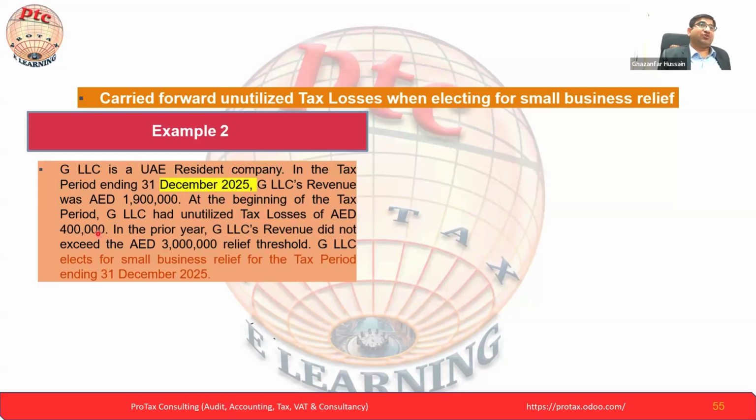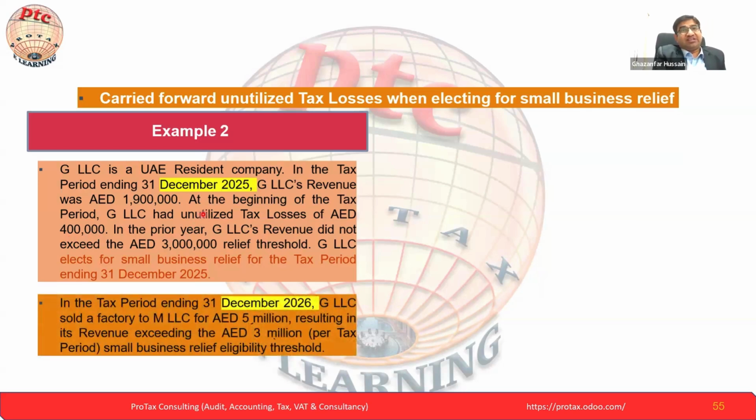Okay, now he's mentioning the tax losses, the 400K is there, but revenues are less than 3 million. In the prior year, GLC revenue did not exceed the 3 million revenue threshold. GLC elected for the small business relief for the tax period ending 31st December. Okay, he has this from the previous year, from 2024. If we understand, the tax losses are 400 and the revenue in 2025 is less than 3 million. So he's eligible for the SBR.